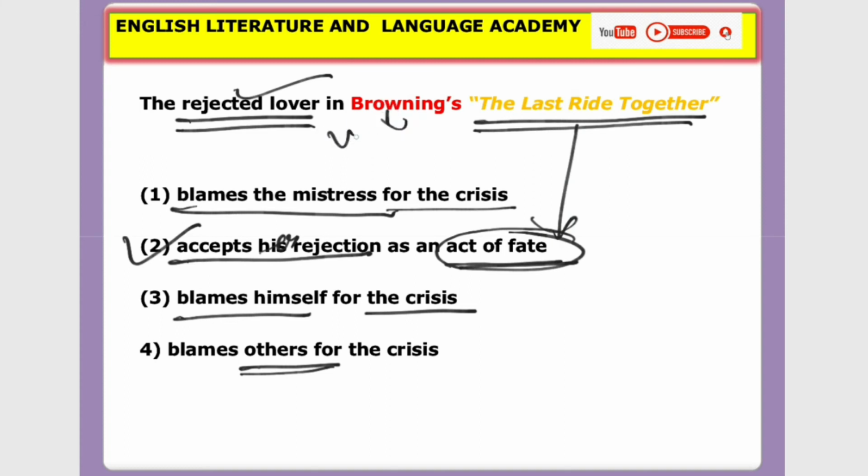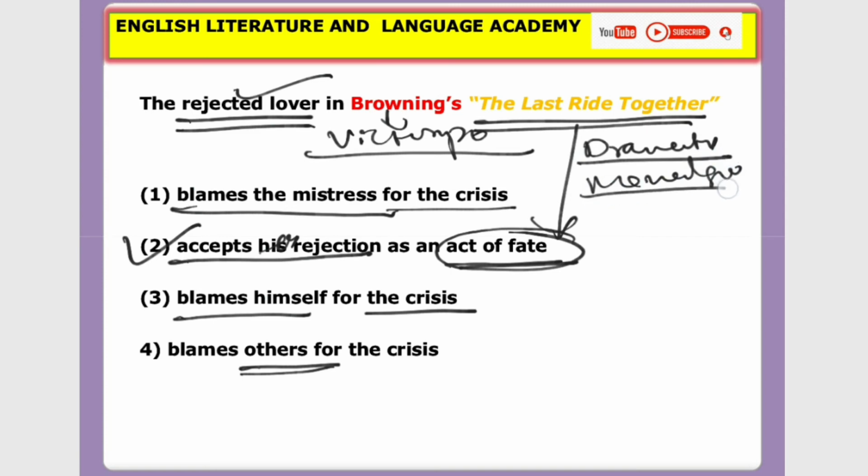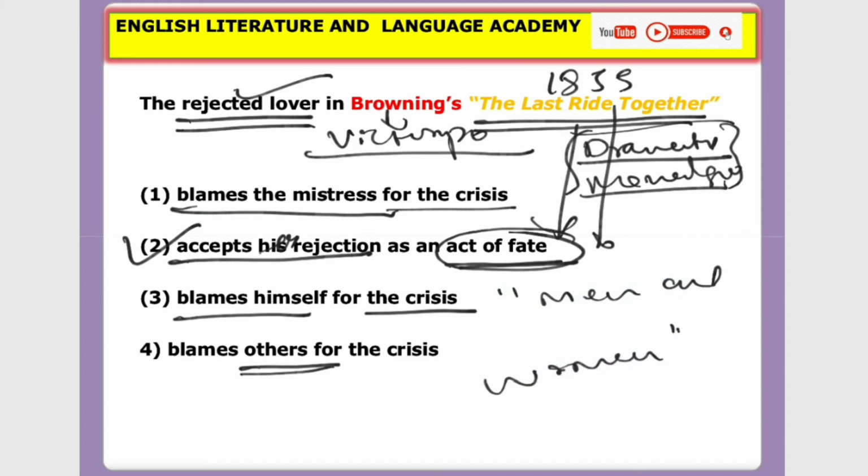He was also a famous Victorian poet, and he was famous for his dramatic monologue. Dramatic monologue is a very important genre or subgenre of poetry. This poem was written in 1855, and this poem was taken from his famous anthology Men and Women. This was a famous anthology by Robert Browning.